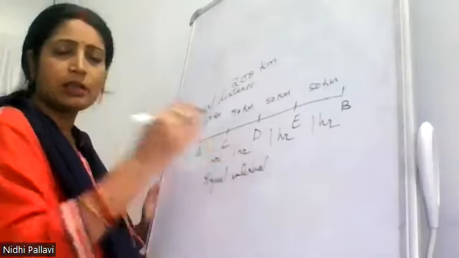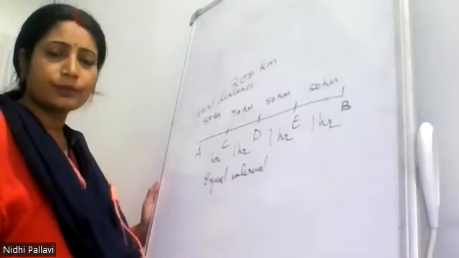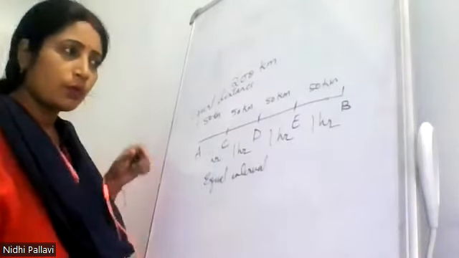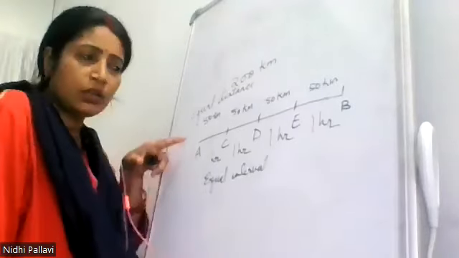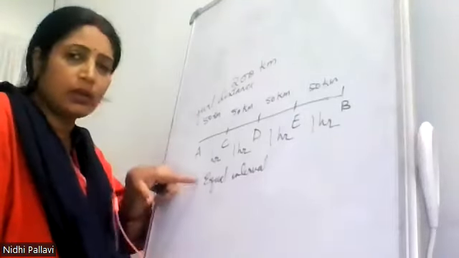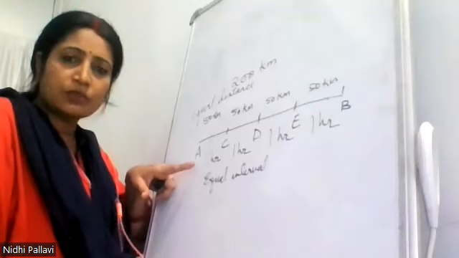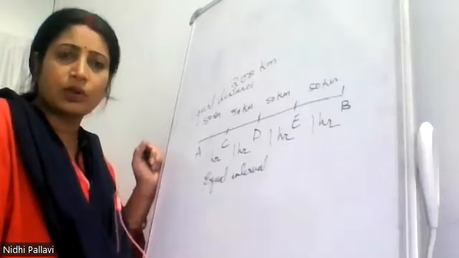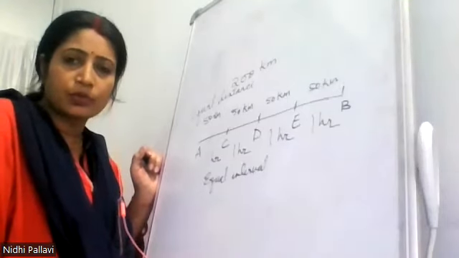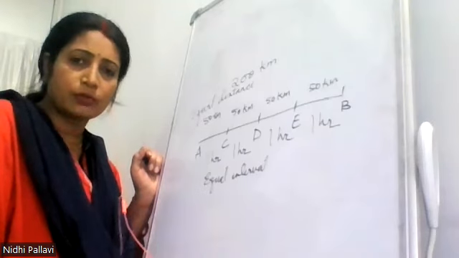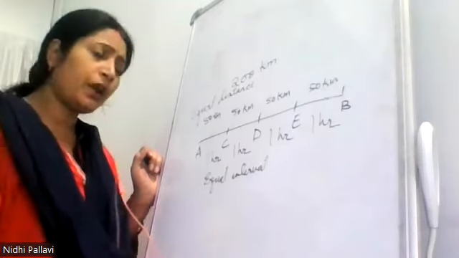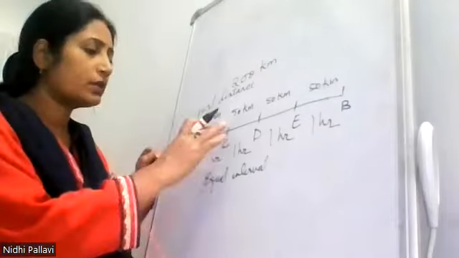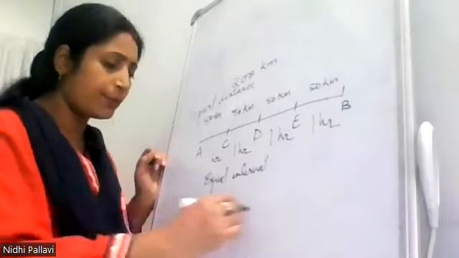So when an object covers equal distances in equal intervals, such kind of motion is called what? Uniform motion. उसको क्या बोलेंगे? Uniform motion बोलेंगे.